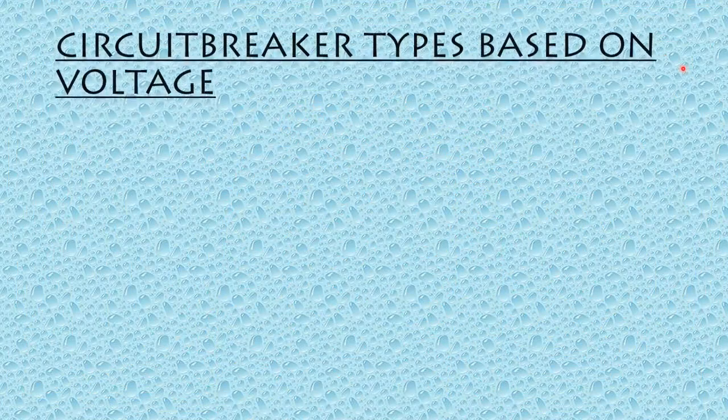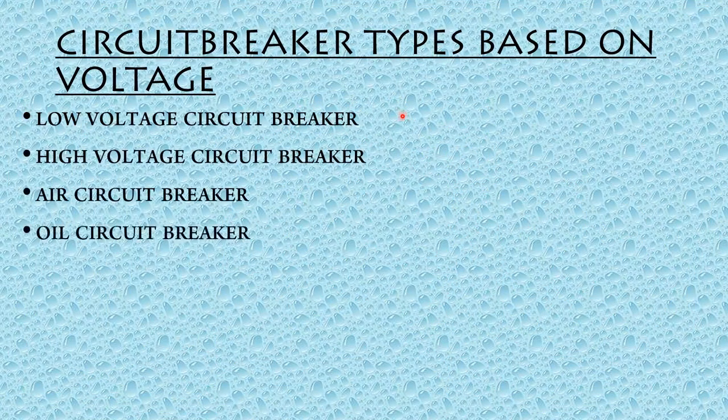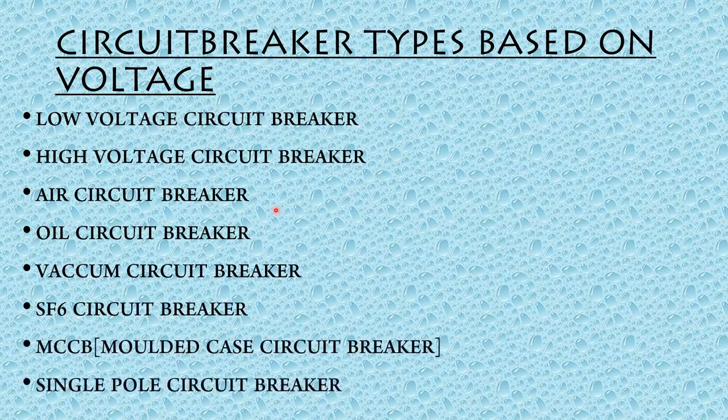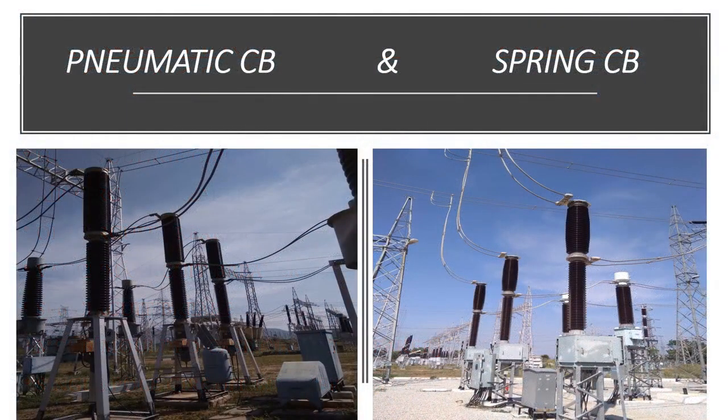Circuit breaker types based on voltage: low voltage circuit breaker, high voltage circuit breaker, air circuit breaker, oil, vacuum, SF6, MCCB is molded case circuit breaker, single pole circuit breaker. This is the pneumatic circuit breaker and this is the spring circuit breaker.